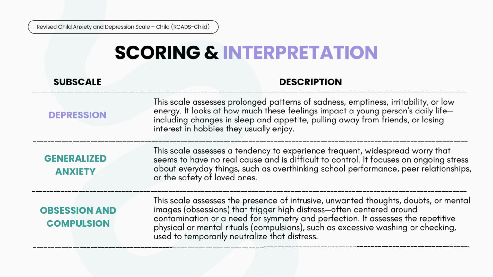Second, generalized anxiety assesses a tendency to experience frequent, widespread worry that seems to have no obvious cause and is hard to control, such as ongoing stress about school, friendships, or family safety. Third, obsession and compulsion assesses the presence of intrusive, unwanted thoughts or fears that cause distress, paired with repetitive physical or mental actions used to quiet that anxiety.